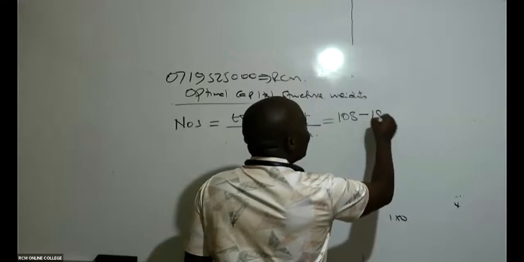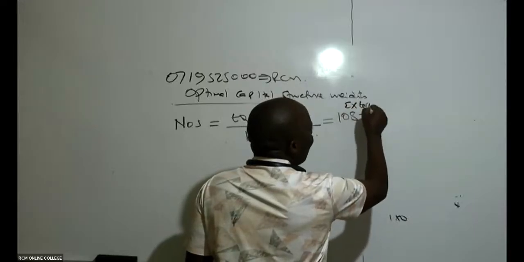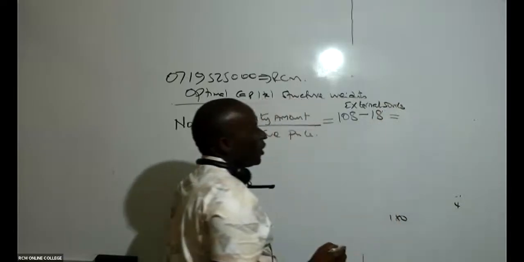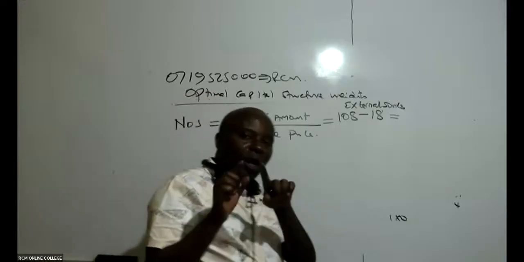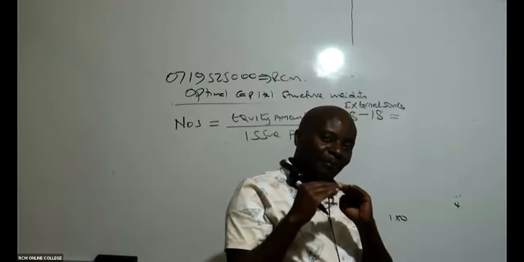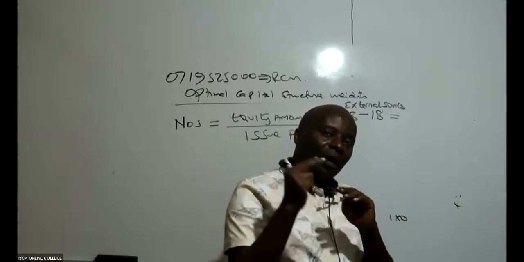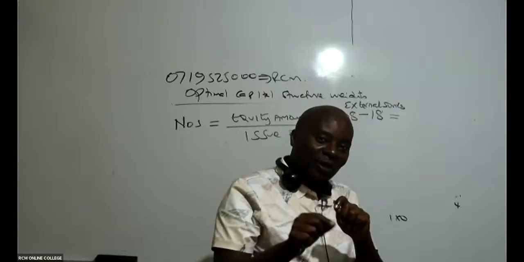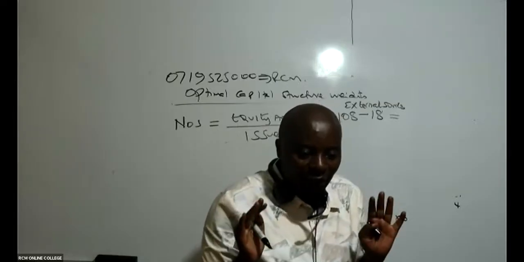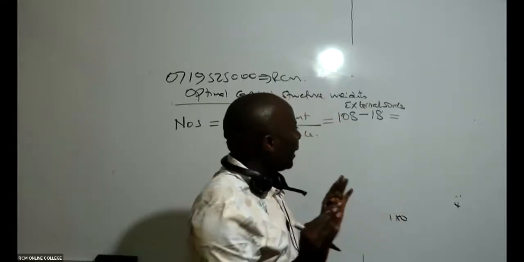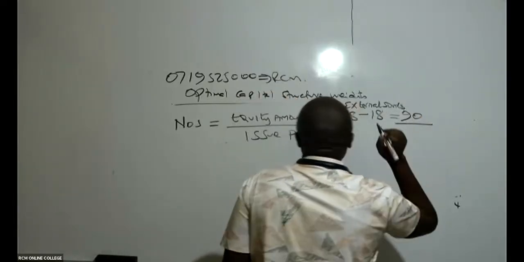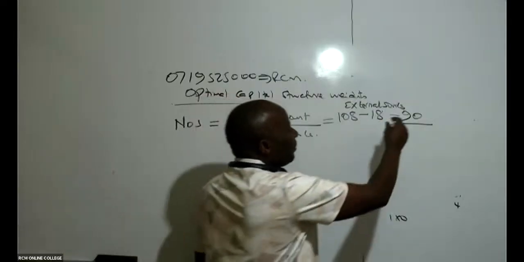So meaning that externally, how much are we going to get from external sources? Out of the equity 108, remember equity has 2 components. We have the amount which will come from internal sources, 18, and then we have what will come from outside as shares. So what is 108 minus 18? It's 90. So remember, this is 90 million.